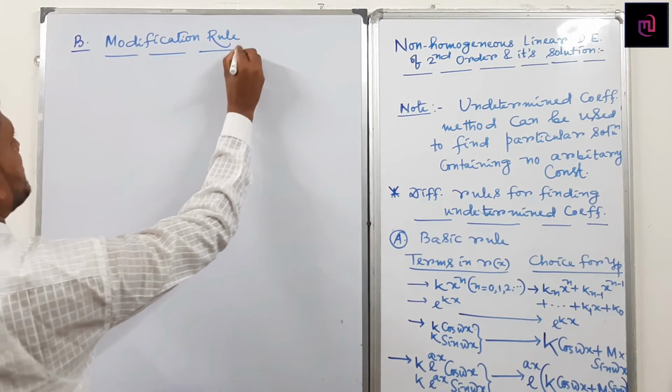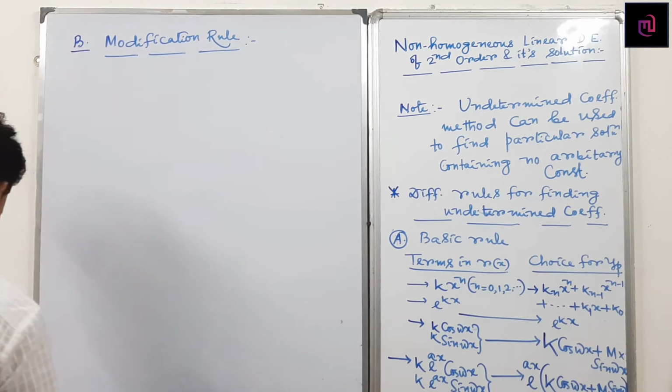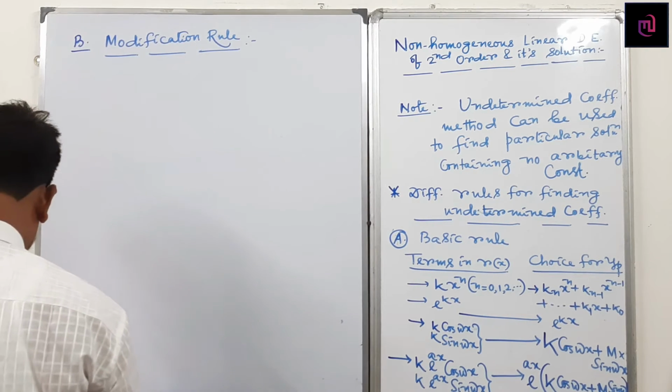So can I write this part? If I take one example, then it is clear. Suppose I solve one problem, then it is clear.